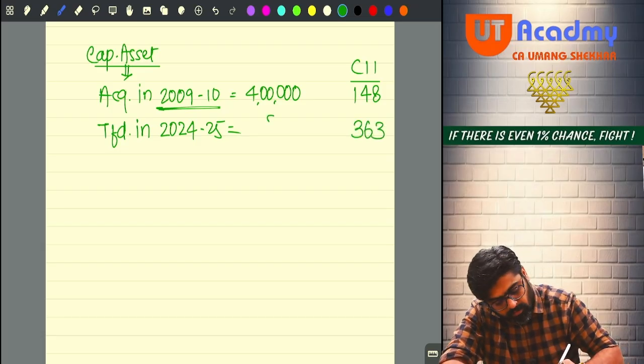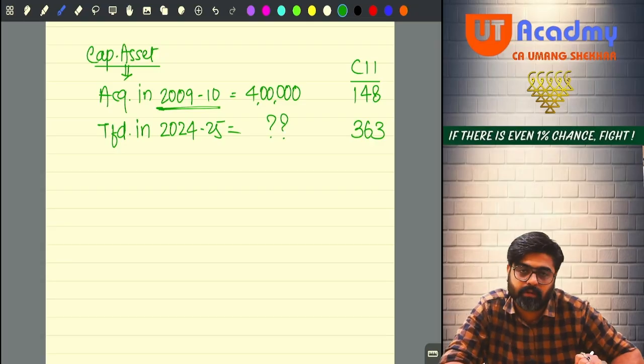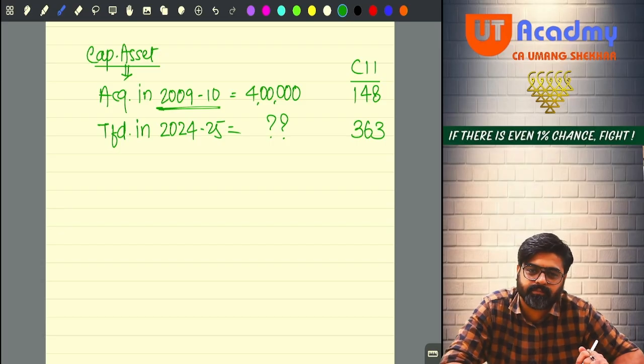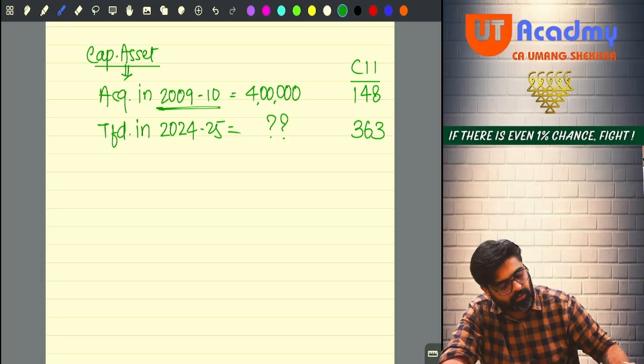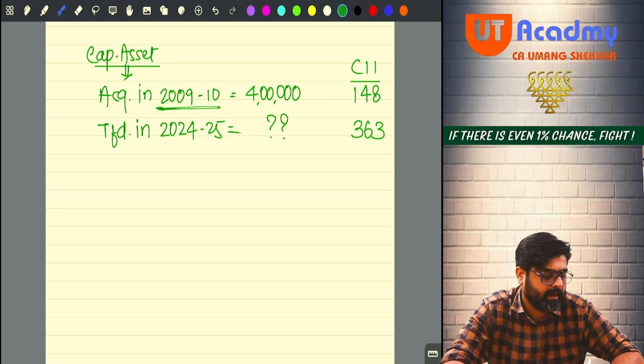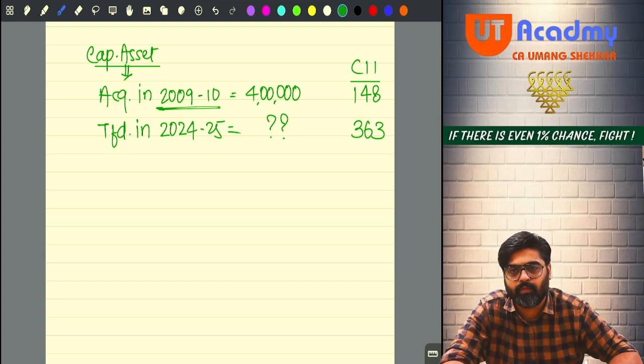So what should have been the cost of this asset today? Cross multiplication. As simple as that. Can you do it? So I will do 4 lakh into 363 divided by 148. I will get 9,81,081.